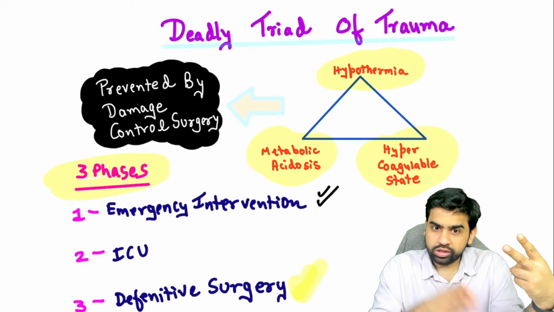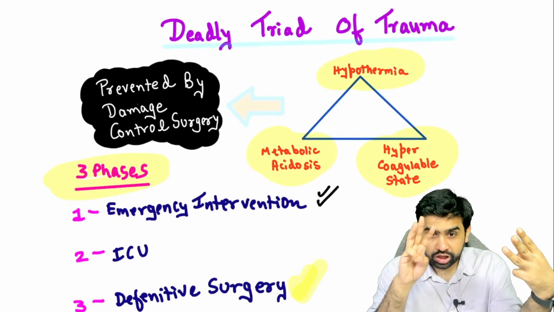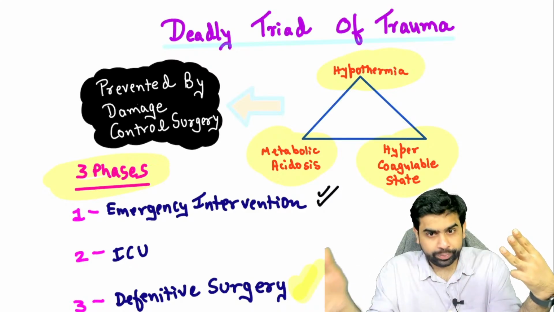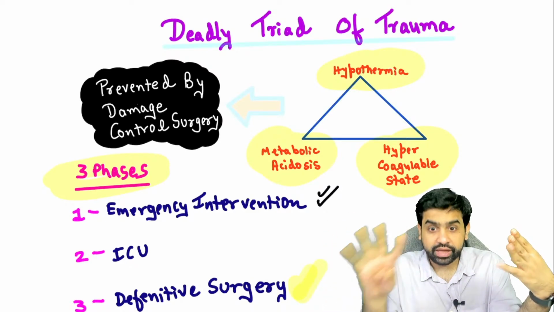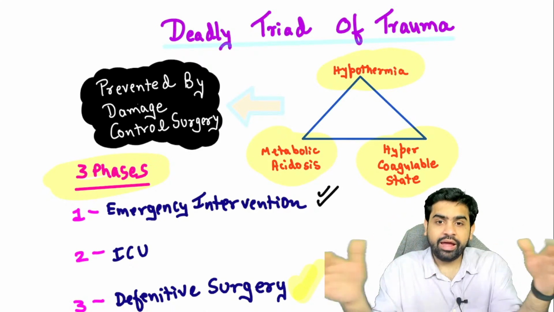Stage 2 is the emergency intervention in the surgery. Stage 3 is phase 2, that is what you do in the ICU, the resuscitation and everything. Stage 4 is definitive surgery. And stage 5 is abdominal closure.